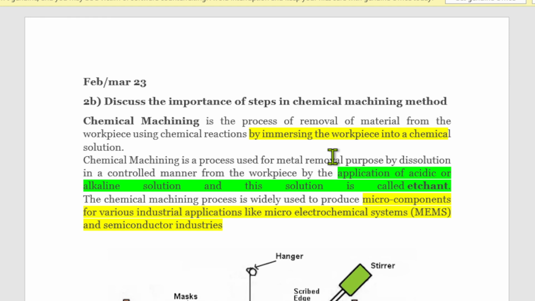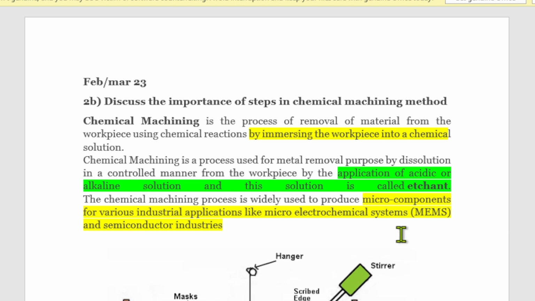But how does it decide that a particular material has to be removed or some other material has to be kept? How is it going to decide? So that is the procedure we will discuss here, and the same which has been asked, the importance of the steps in the chemical machining method. So here application of acidic or alkaline solution is used as an etchant. Etchant is nothing but a chemical which is used for the chemical reaction purpose.